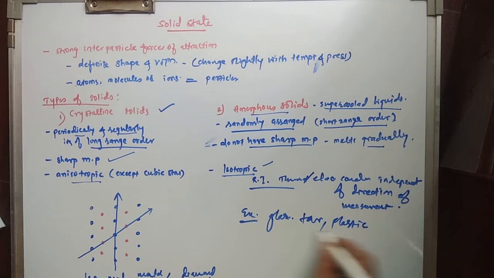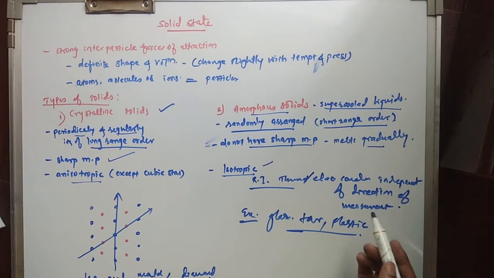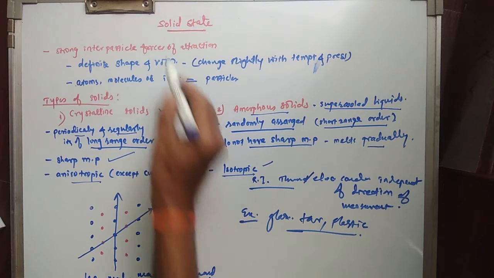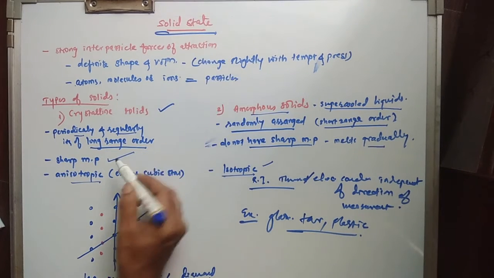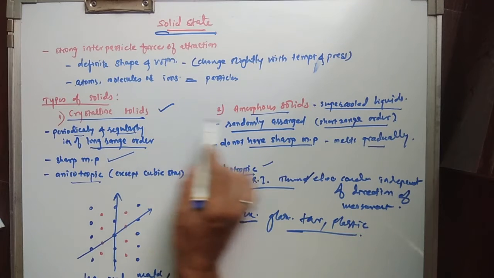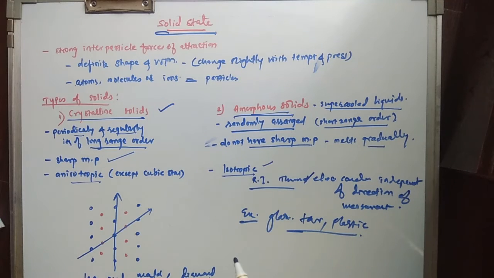These are the examples of amorphous solids. So this is about solid substances and their classification as crystalline solid and amorphous solid.